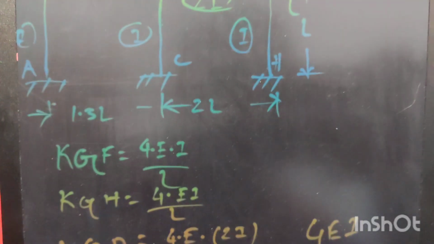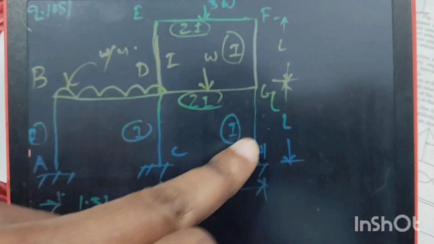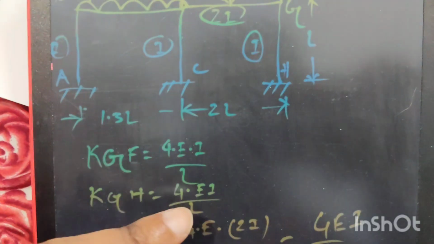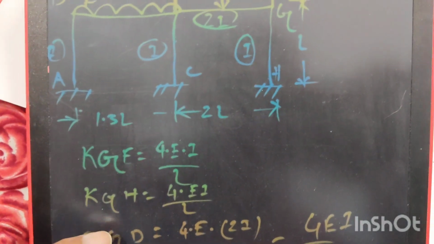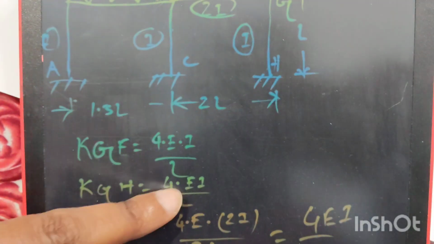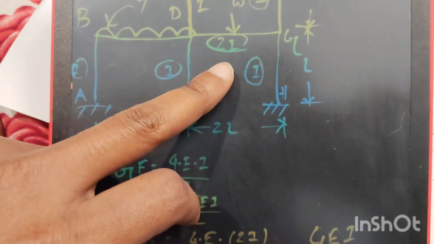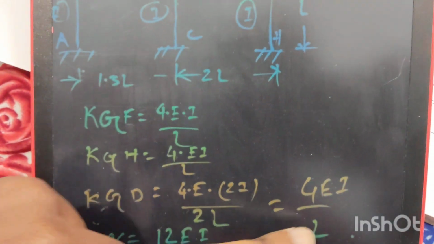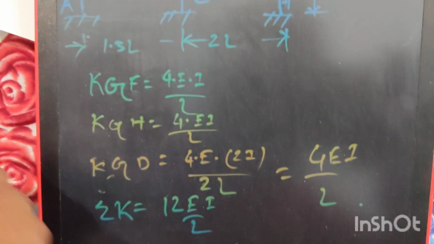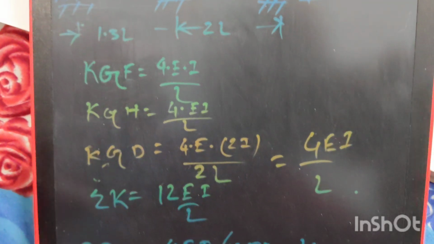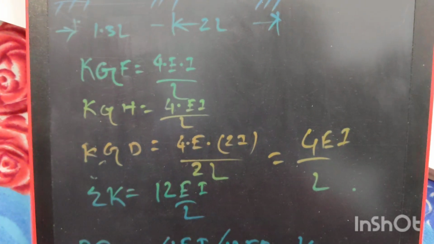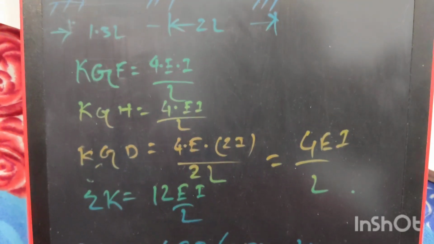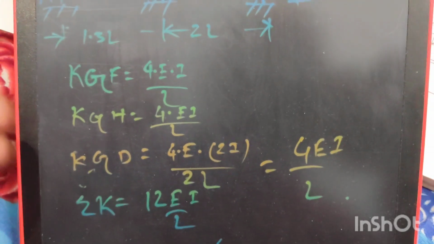Stiffness for member GF is equal to 4EI by L. Stiffness for member GH is also 4EI by L, and stiffness for member GD is 4EI by L. Here I is 2I and L is 2L, the length of the member. That will also be equal to 4EI by L. The stiffness of all the members is 4EI by L because all the joints are considered as fixed joints. So the summation of stiffness K will be equal to 12EI by L.